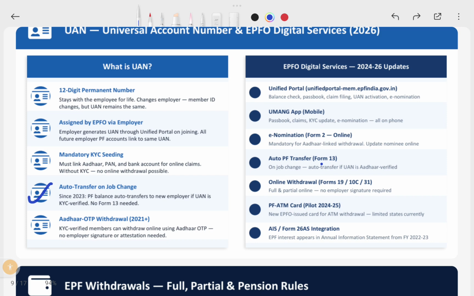And then digital services, what is digitally available? Without the employer you can do these kinds of services. You can use the mobile app, or you can go to the portal and check. And for nominees, you can file this online. And also auto PF transfer, which we already informed about. PF withdrawals you can apply for online, with a few verifications. And the PF ATM card has been given limited access only. But in AIS, the annual information system, your PF interest and everything is updated every year.